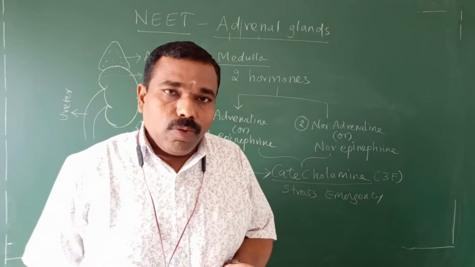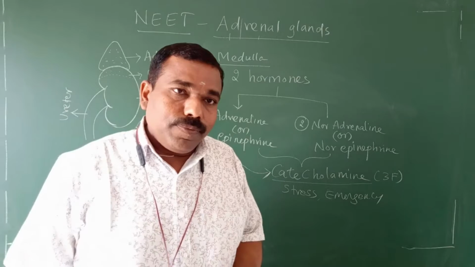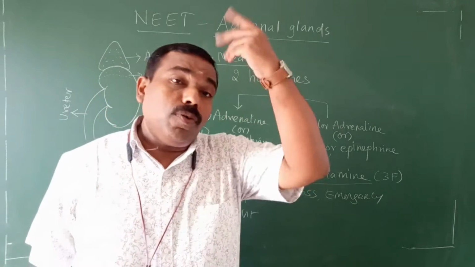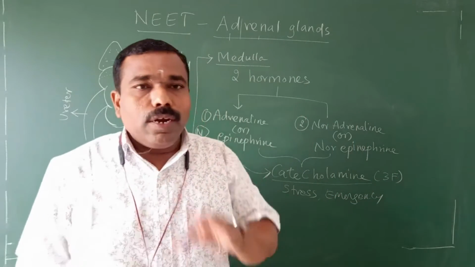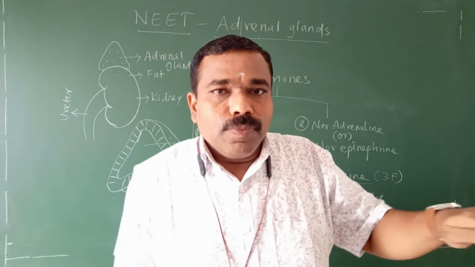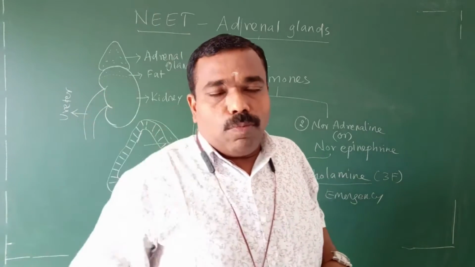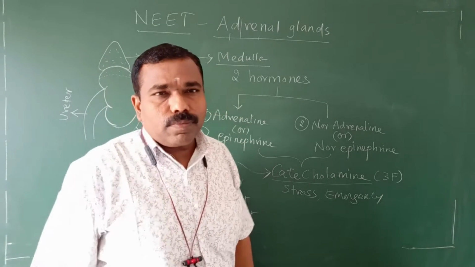Whenever you are under stress or an emergency situation, it starts to secrete more. Usually it secretes a trace amount. Always all endocrine glands secrete their hormone in trace amounts. When that particular stimulus comes, it starts to secrete more. Then only it performs its function.